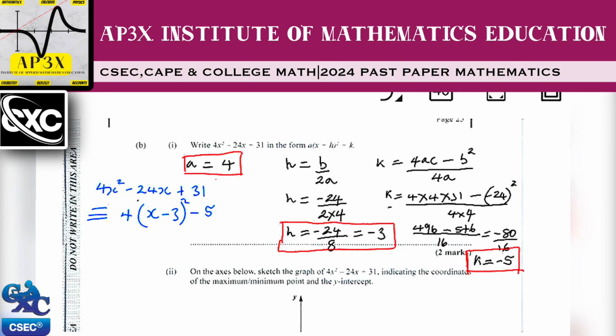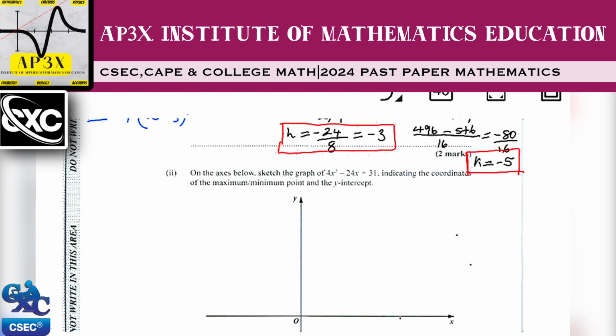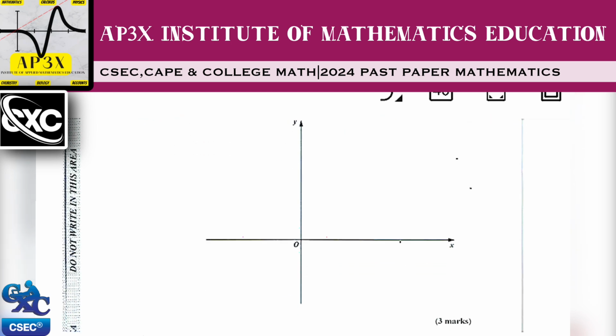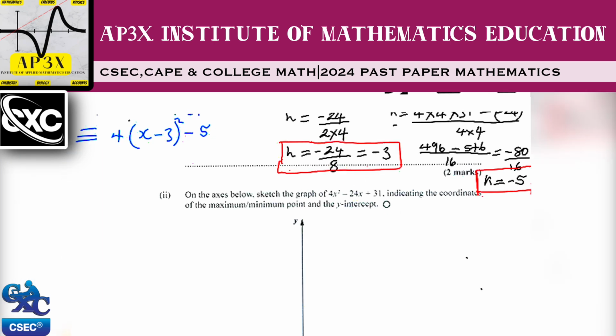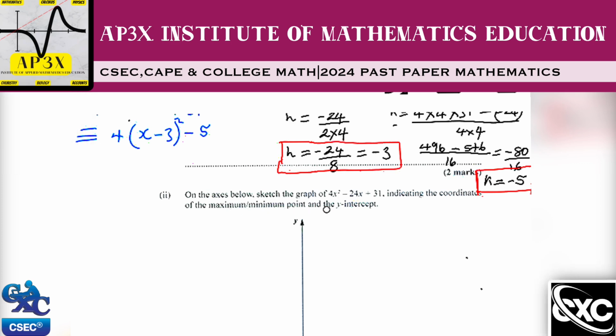All right. Now, beautiful. Let's go on to look at part 2 of this question. It says on the axis provided, which you can see clearly, they have provided you with an empty axis. You're to sketch the graph of 4x squared minus 24x plus 31, indicating the coordinates of the maximum or minimum point and the y-intercept. Now, when it comes to sketching a graph, what we need is just a resemblance of what the graph would look like if we were given a table of values.